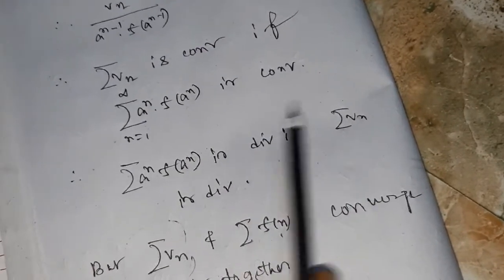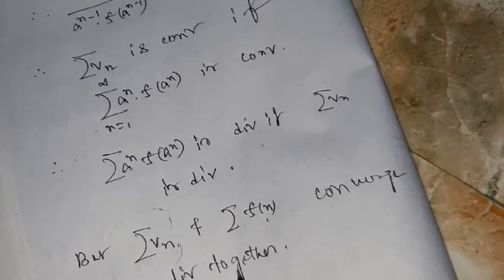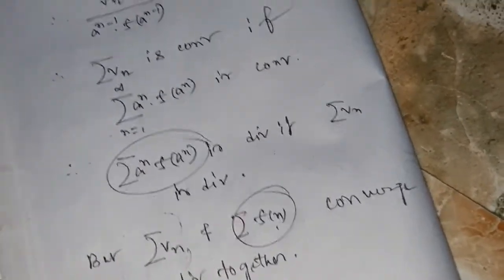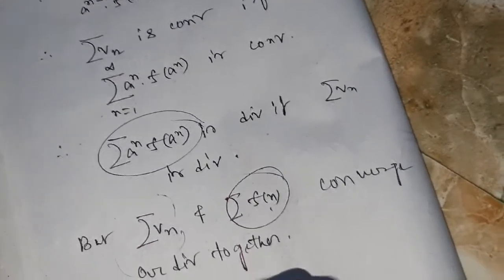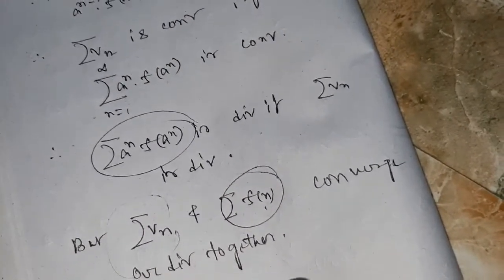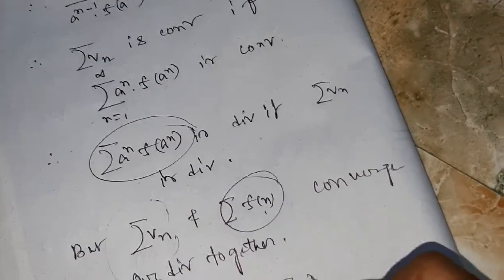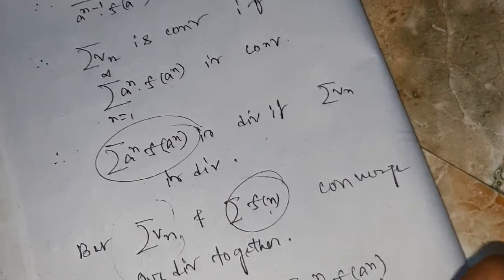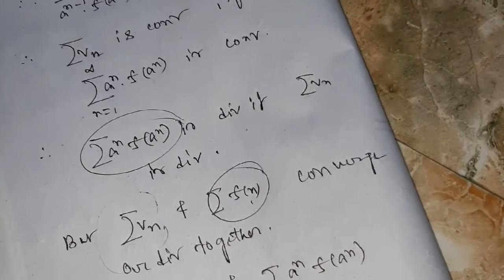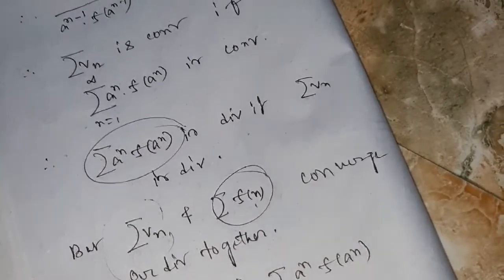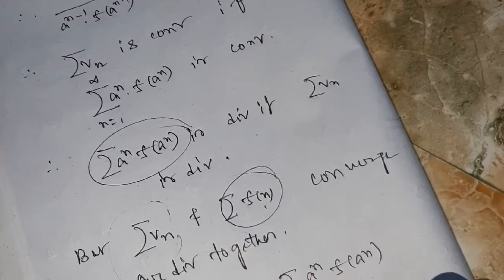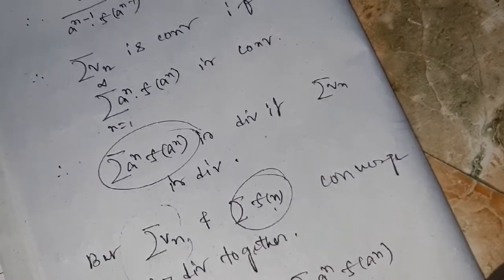So these two converge or diverge together, and these two converge or diverge together. So therefore this one and this one converge or diverge together. Okay, so therefore summation fn and summation a to the power n f of a to the power n have the same behavior. Okay, now it's done.